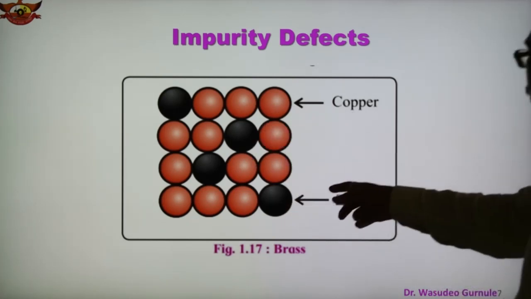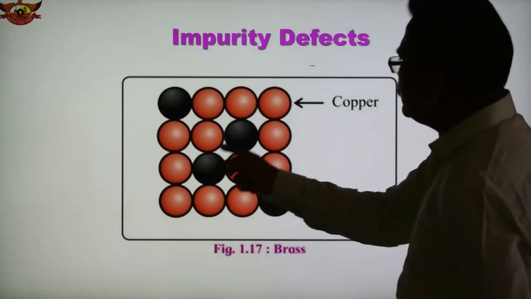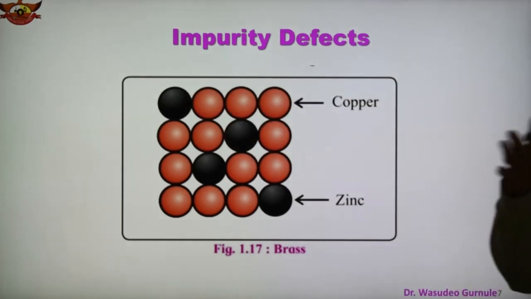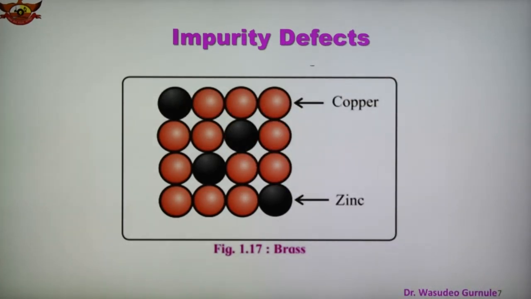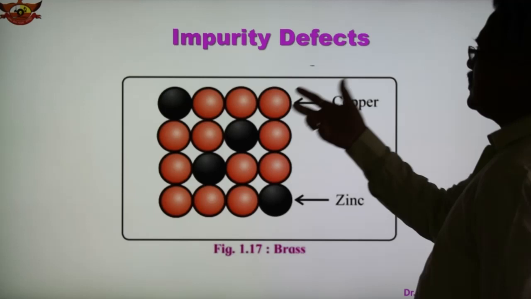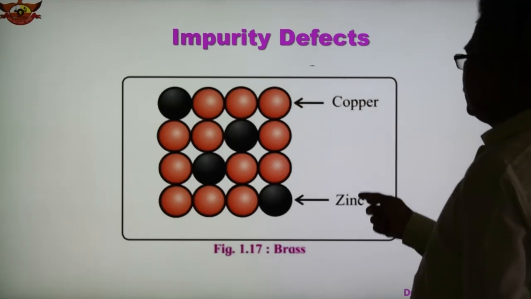So this is what is shown: zinc here, a second, a third, a fourth — this is the replacement. In place of copper, zinc is there. So zinc is the foreign atom. Brass contains copper and zinc, two metals. So brass is the alloy of the two metals, copper and zinc.